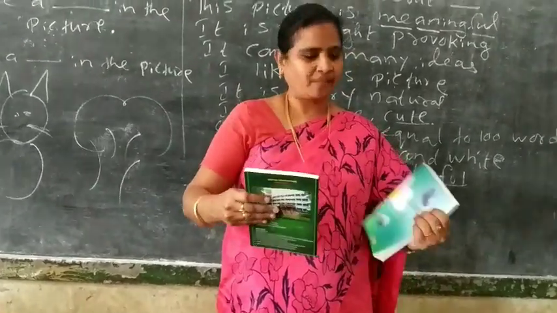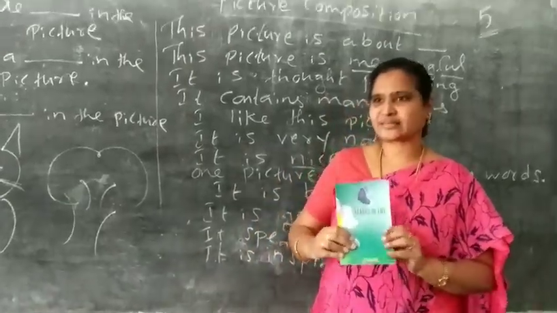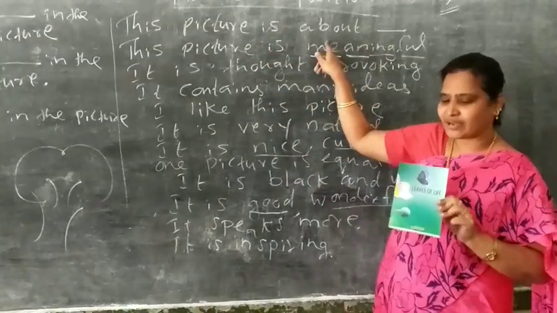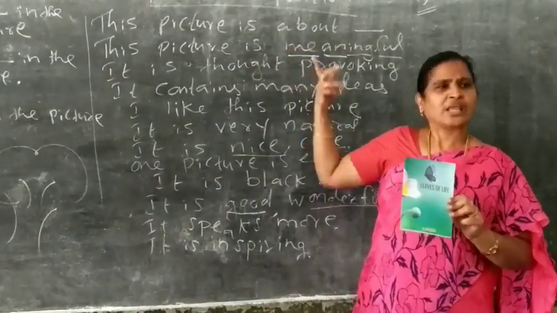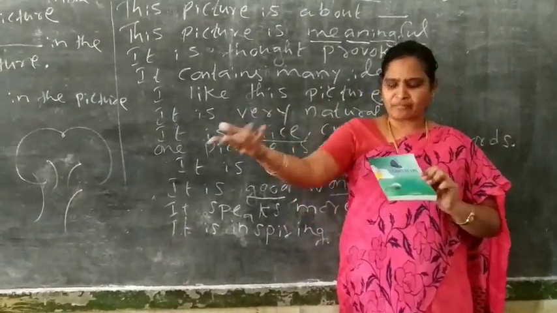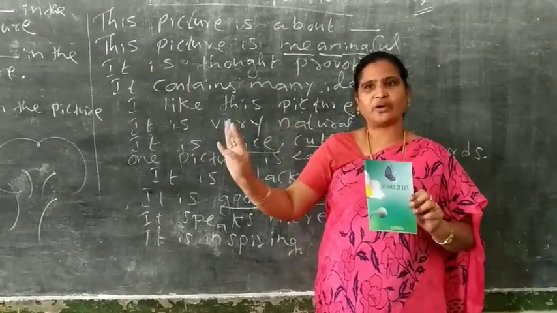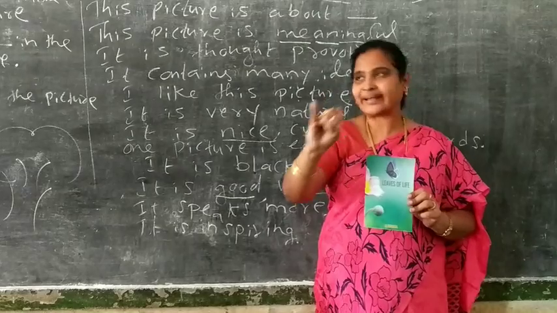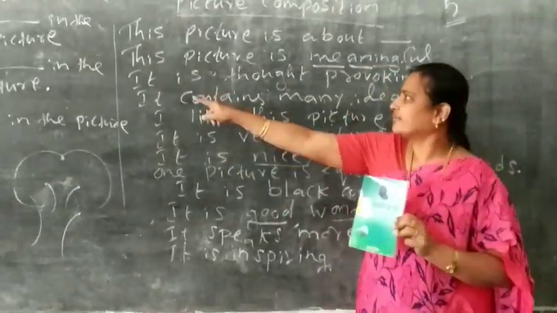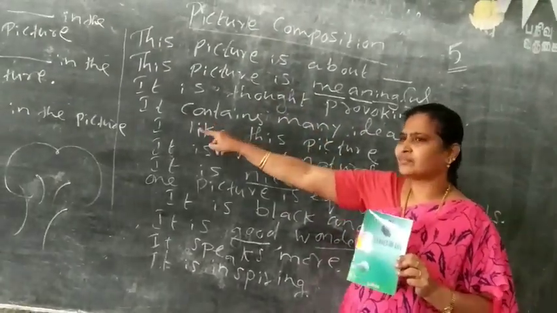Okay. By using this book, answer. Fine, children. This picture is about. Okay, it is your choice. Some of you told butterfly. Okay. Some of you told flower. Okay. Some of you told buds. Okay. Good. No problem. First point. Ready. Second one. This picture is meaningful. Good. Third one. It is not boring.